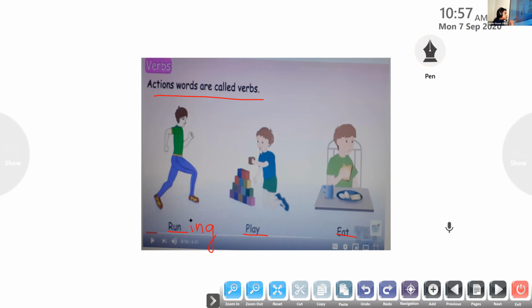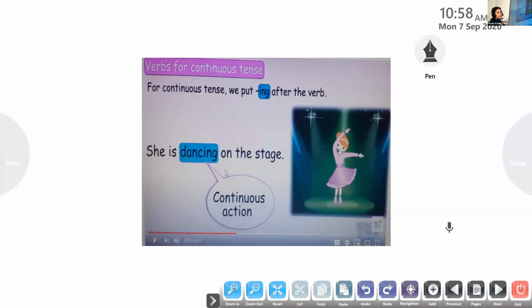So action in progress is we put ing to the verb to form the ing form of the verb. That is known as an action in progress.